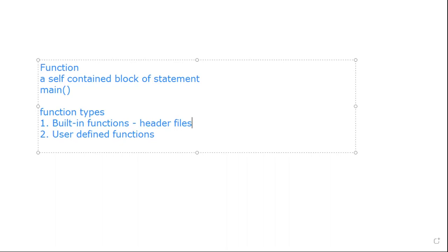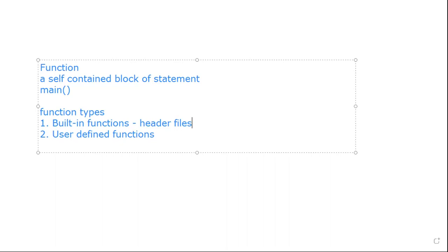If you want to use those built-in functions, you must include the header files in your program. Some built-in functions may have parameters, some may not. What is a parameter? We'll discuss it in the next section, you can understand easily.